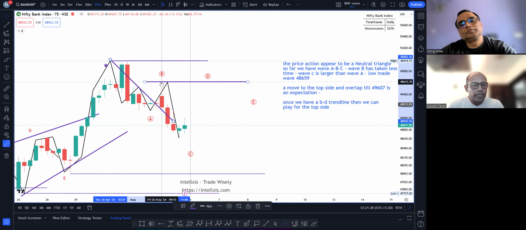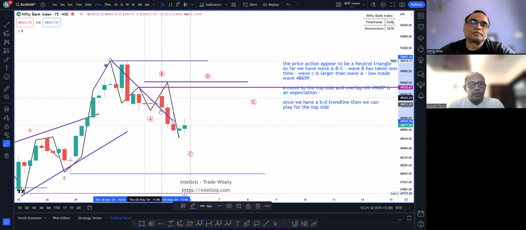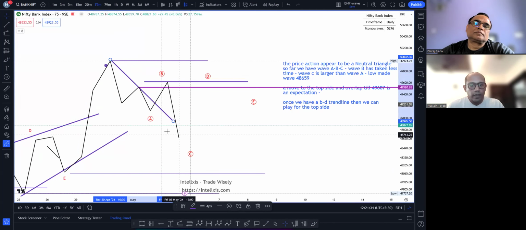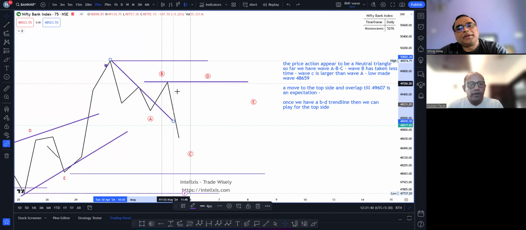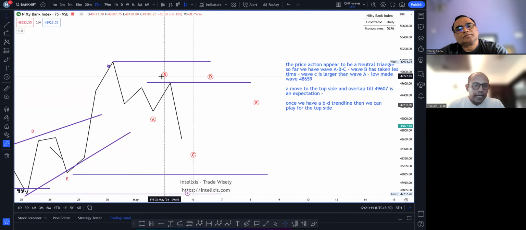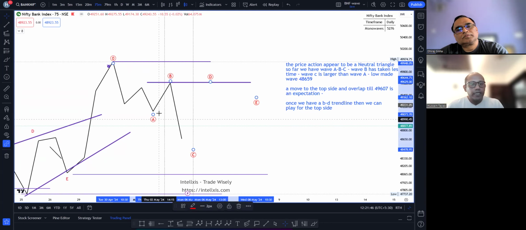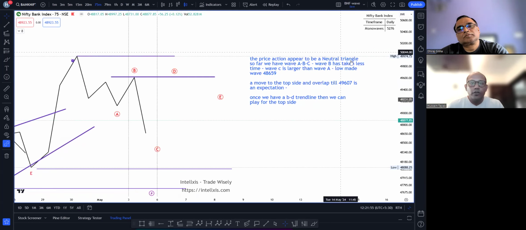Prices came up till here, gave me 2-stage confirmation, which is the 0B trend line was broken and all of B was taken out. But prices did not sustain here. They violently went to the downside. Right. At that point of time, it gave us clear indication that ये जो movement आया था ना, ये हमारा पूरा A leg बना, ये हमारा B leg बना. This is a recipe for a neutral triangle.